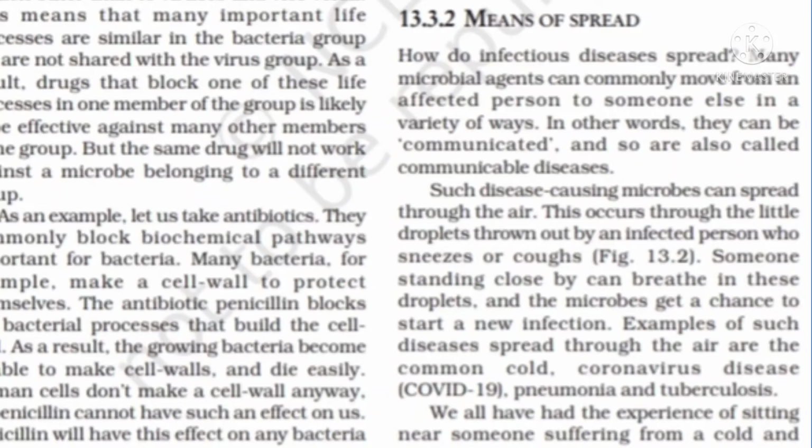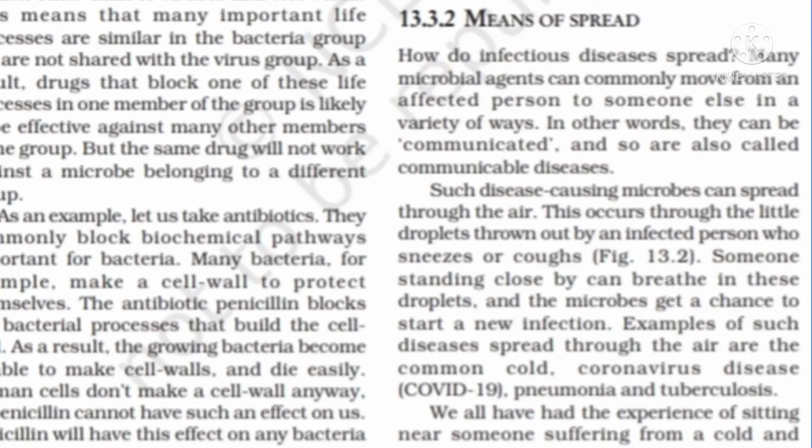The next method is sexual contact. It is a kind of direct transmission. Syphilis and AIDS, these are diseases caused by sexual contact. Through animal bites, animals like dog and monkey, these bites cause rabies virus. They inject rabies virus into our body, and this is a kind of direct transmission, a mode of transmitting disease.